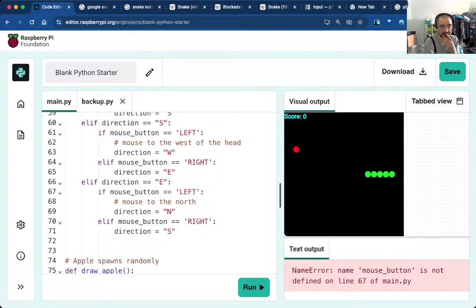Mouse underscore button is not defined. I've had this problem, so that's P5. Yeah, okay. So I'm glad I've made a backup. Right. Well, on this underwhelming note, let's see.